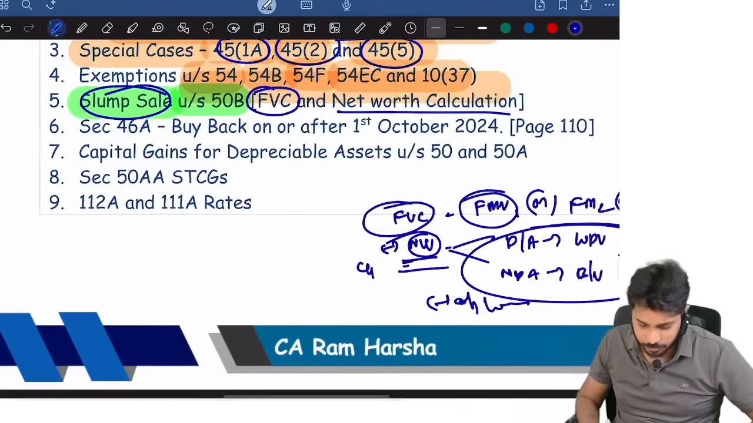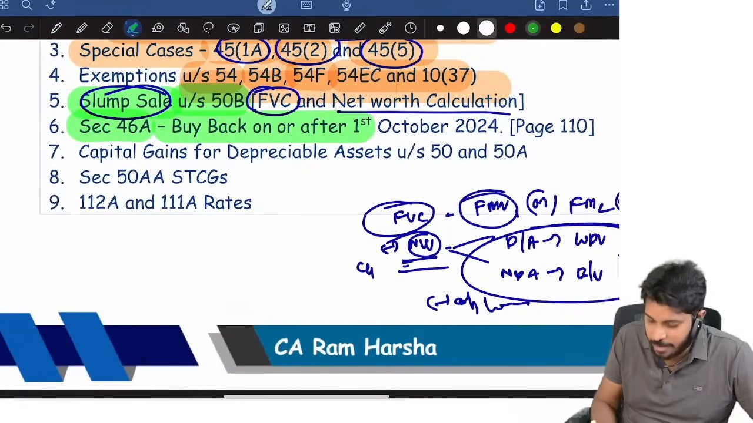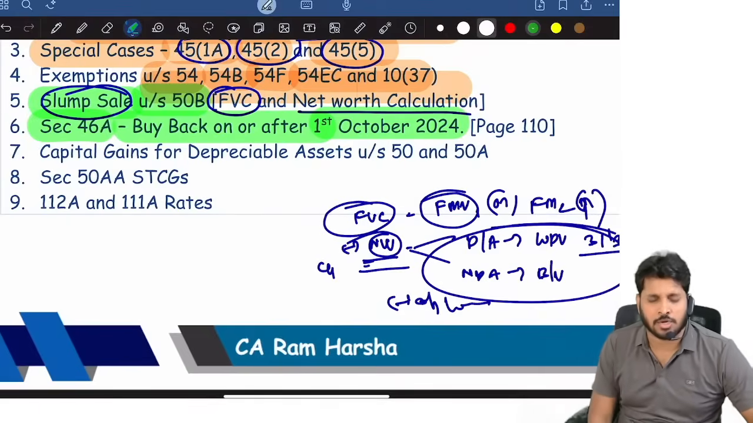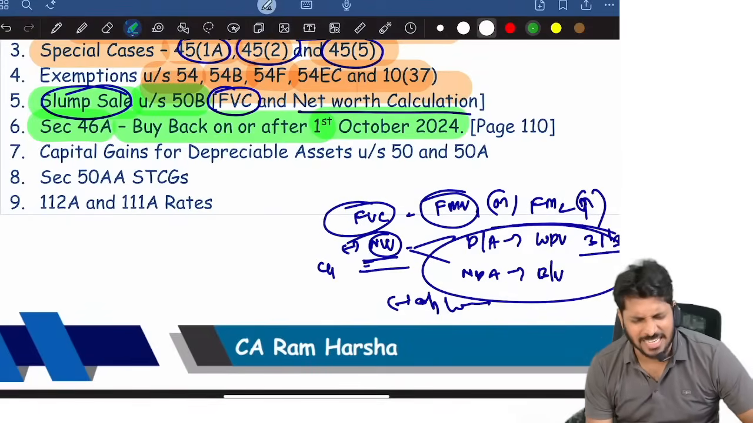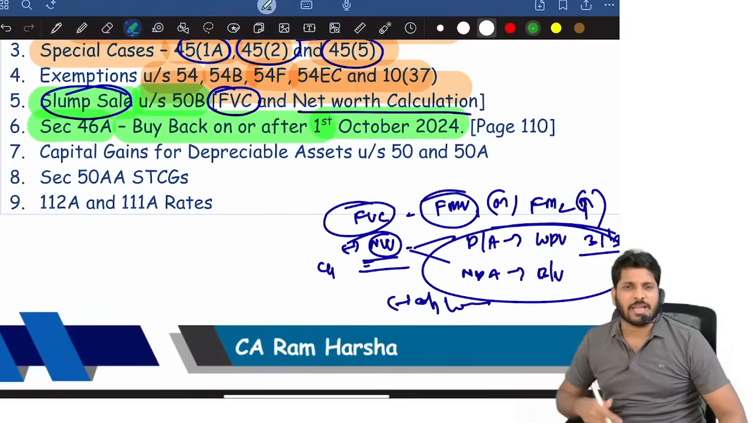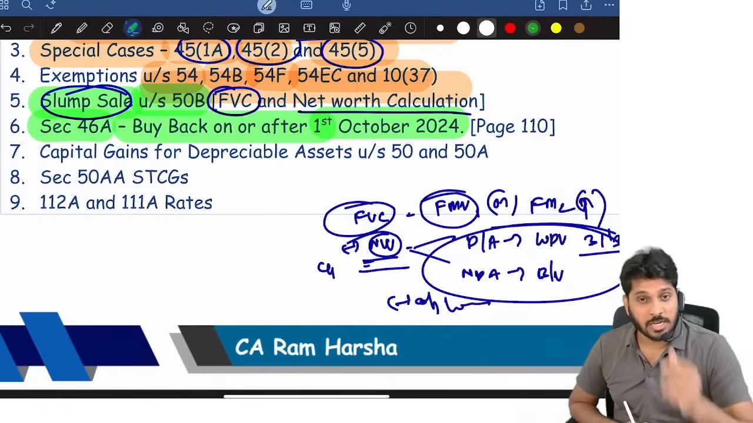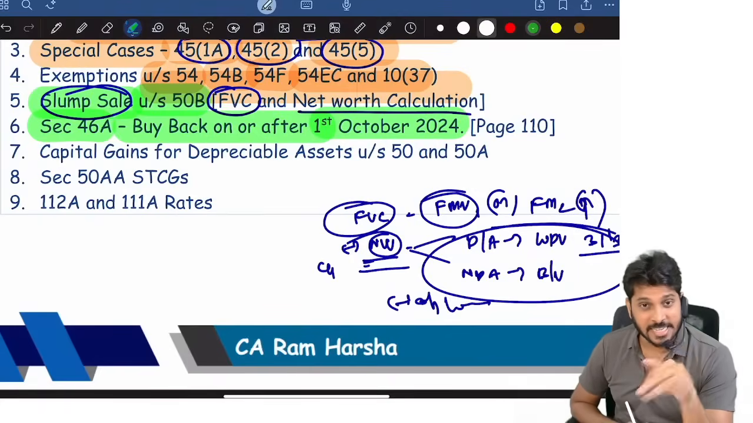That's it. Section 46, buyback on or after 1st October 2024. If a domestic company is buying back shares, listed or unlisted, on or after 1st October 2024, whatever amount the company is paying is fully treated as deemed dividend. Fully treated as deemed dividend.